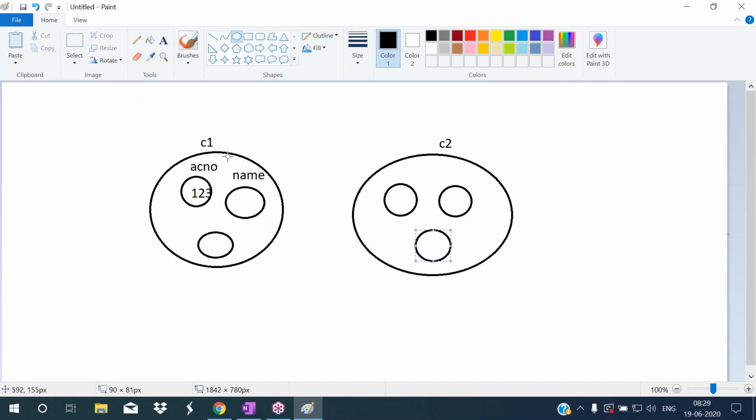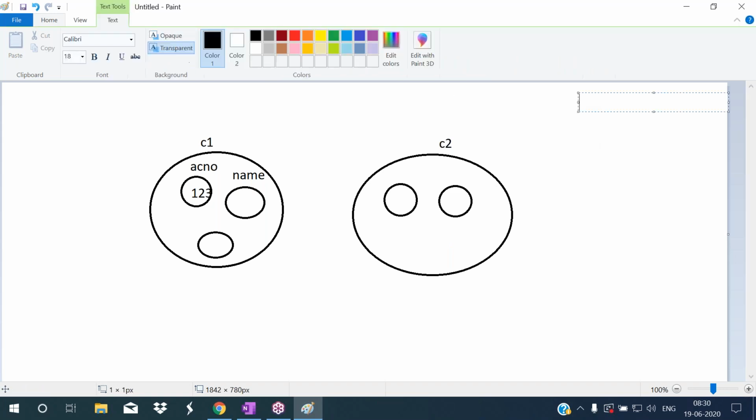So here, this is customer one's details. These are the customer two details. I want to create such type of customer details. N number of customers are there. I want to maintain such type of customer objects. So to maintain customer details, first we have to make a plan. To create such type of objects, first we have to make a plan.